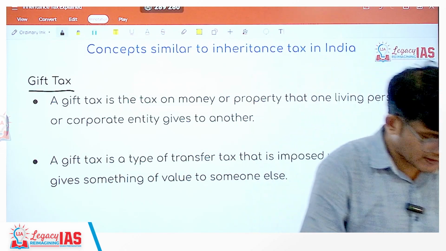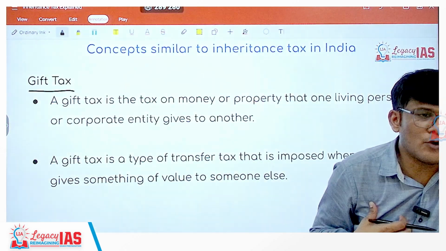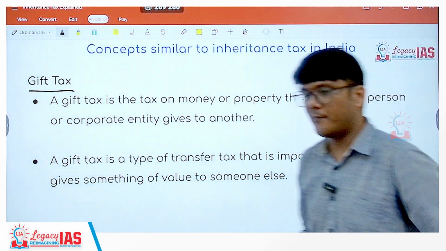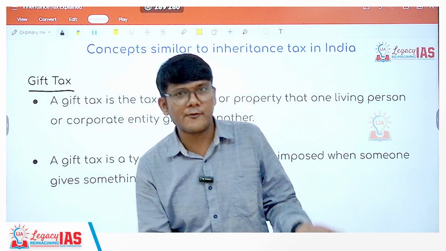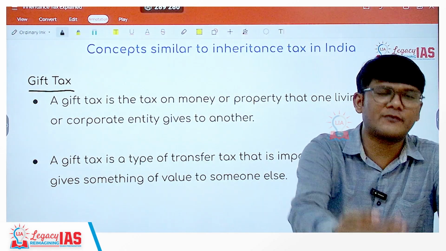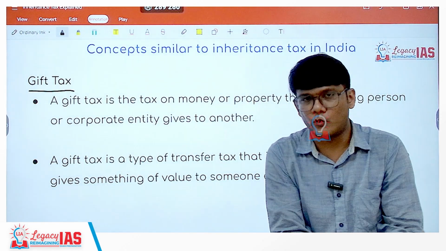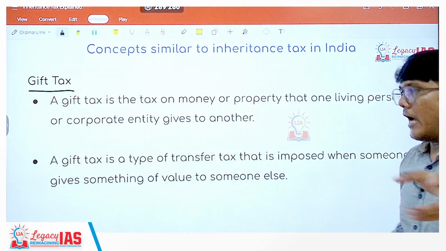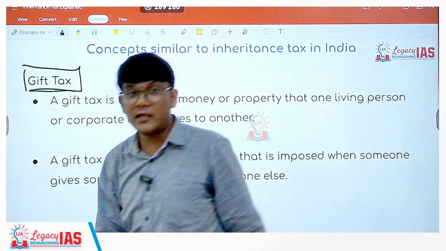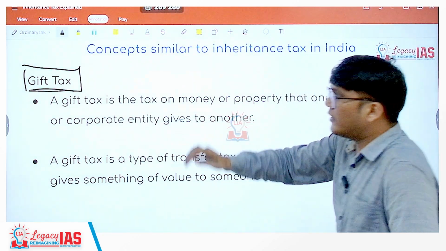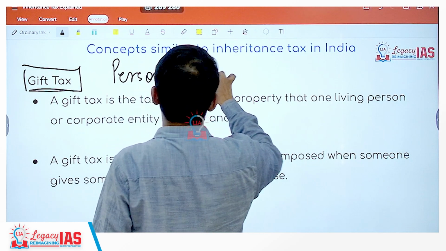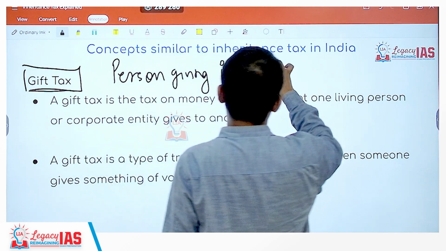A gift tax is a tax when I would want to transfer something as a gift to, let's say, my mother, my brother, my sister, my wife, to anyone. I'm not selling it, I'm just transferring it, I want to give it to them. So then what will happen? I'm still alive. So a gift tax would be charged because I'm giving them as a gift. Here the only difference is the person giving is alive.